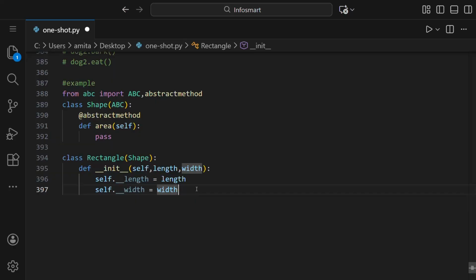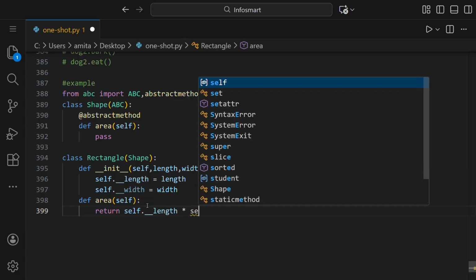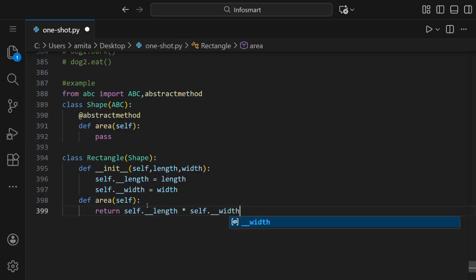For such functions it is used. And this is what encapsulation is. It means that the information is hidden inside the class. So now let us make one more function which is area. We'll make area, and notice that this is also area and this is also area. We're making it with the same name. So I will just write self, like I've written, and the area is length into width. So we'll write self dot length multiplied by self dot width.